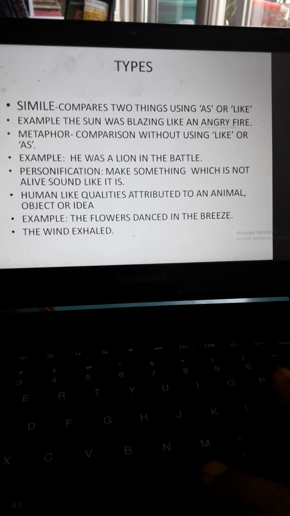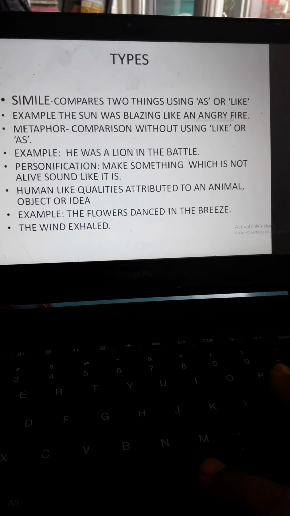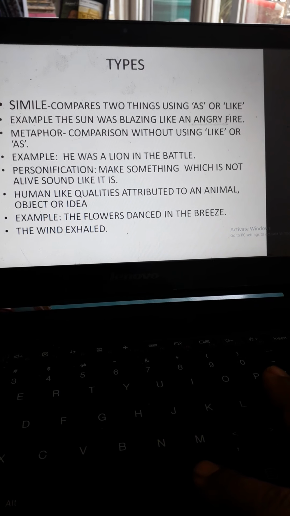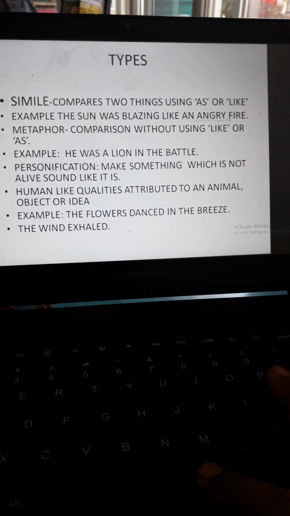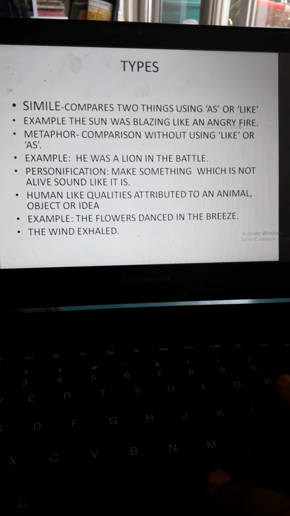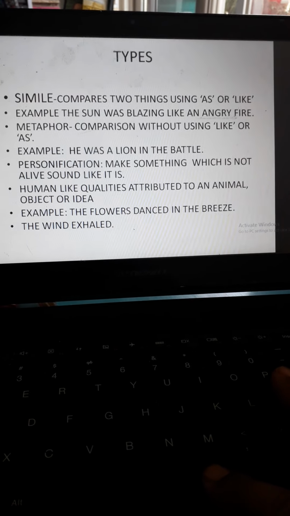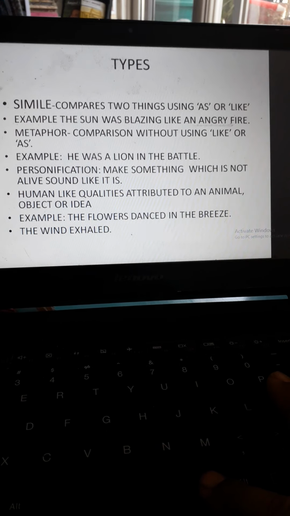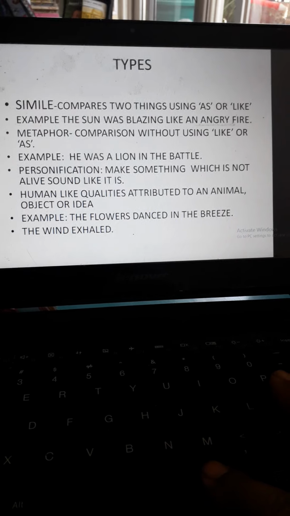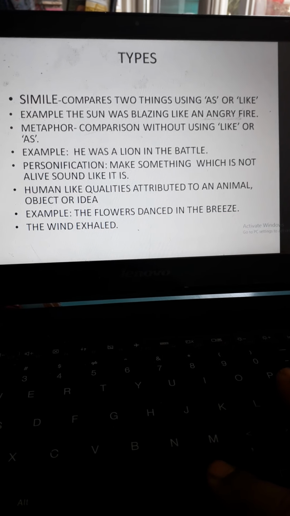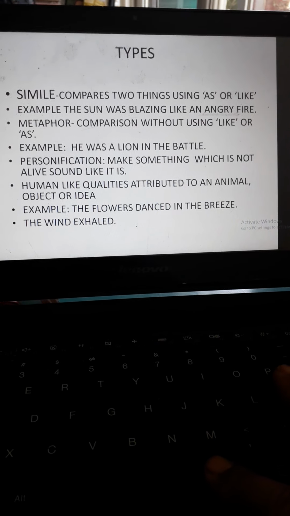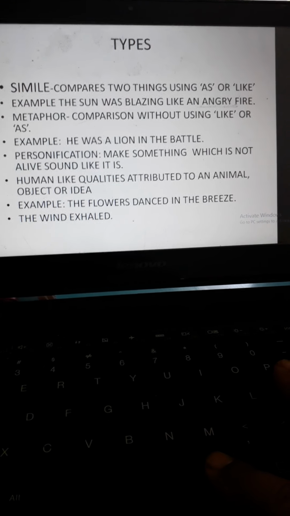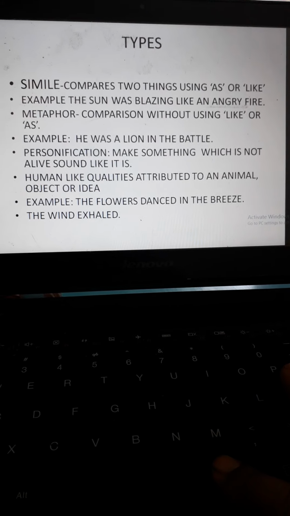Next is simile. Simile, the literary device, is a comparison between two things, using as or like. I've given an example: The sun was blazing like an angry fire. Like has been used, so it is a simile. Now, metaphor is just the opposite, comparison without using like or as. Example: He was a lion in the battle.